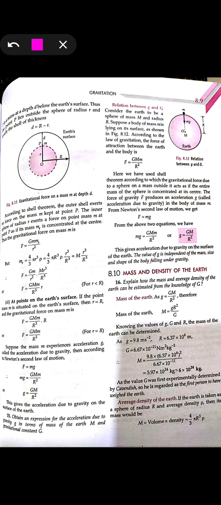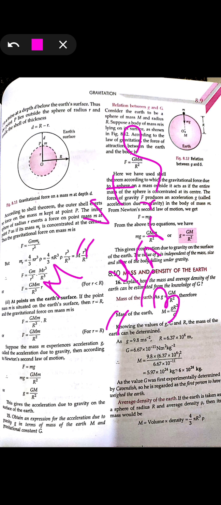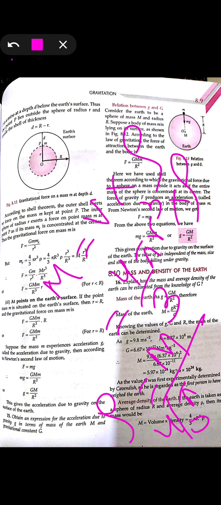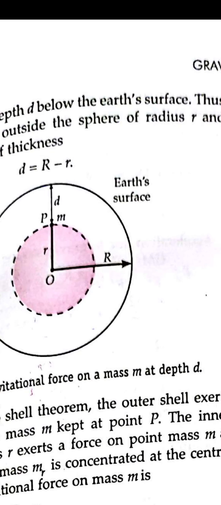Okay, and if you take out the density, then mass is equal to volume into density. So we know that mass is equal to 4 by 3 pi r cube into rho. So from here you can find out the value of the mass, and from here you can find out the density also, that is mass upon 4 by 3 pi r cube. Because r is given as 6.3 into 10 to the power 6 meter, and similarly mass we have already taken, that is 6 into 10 to the power 24 kg, from there you can find out the density also.